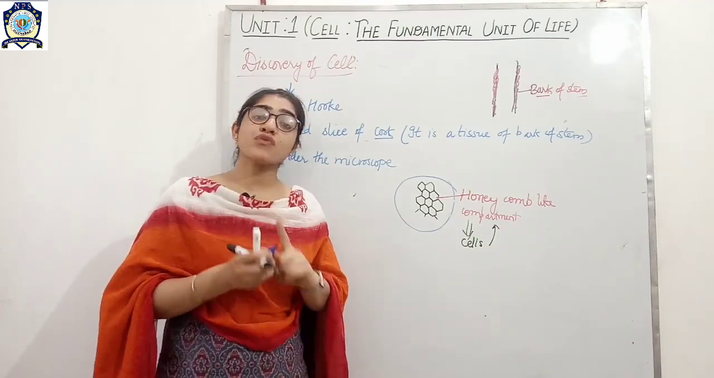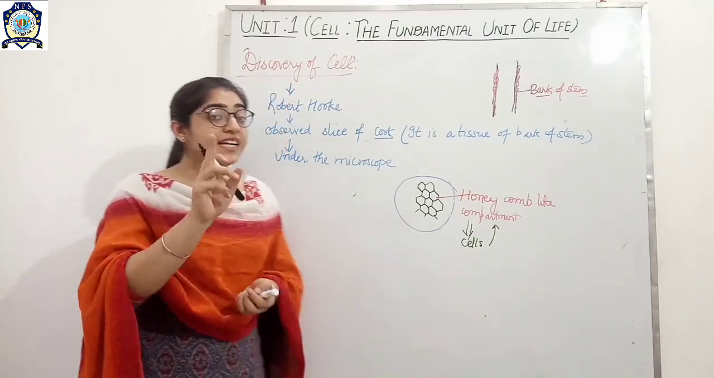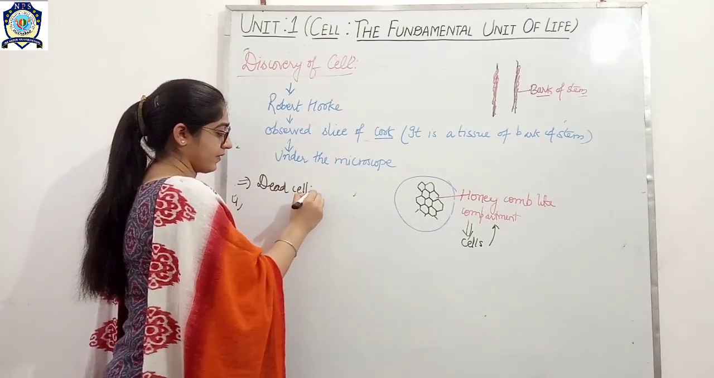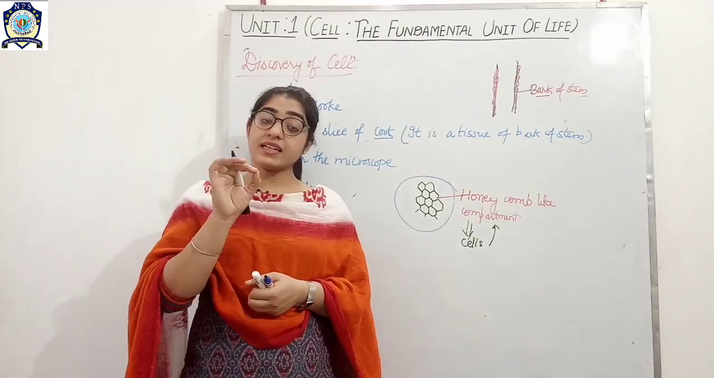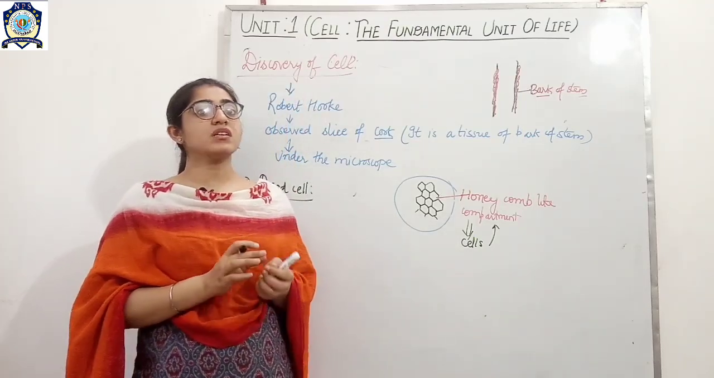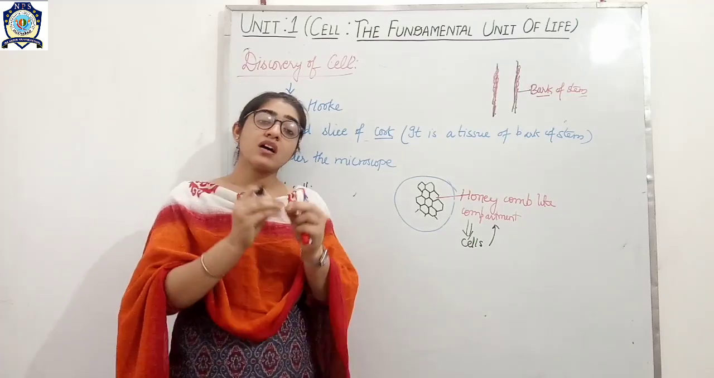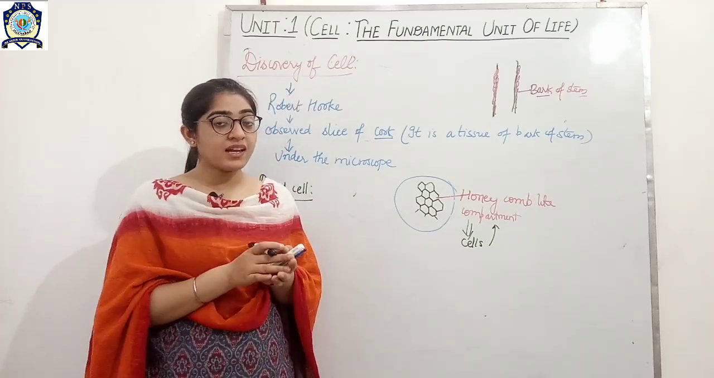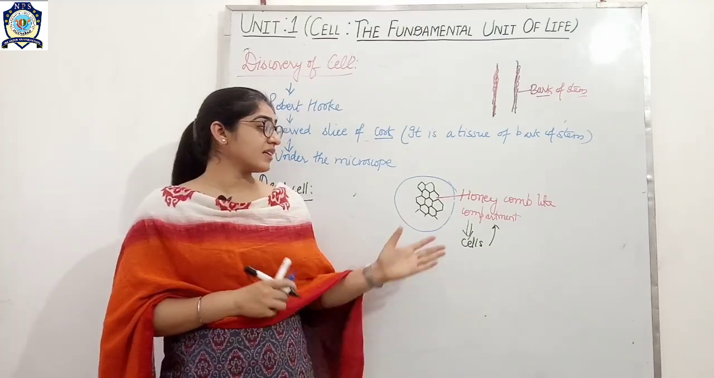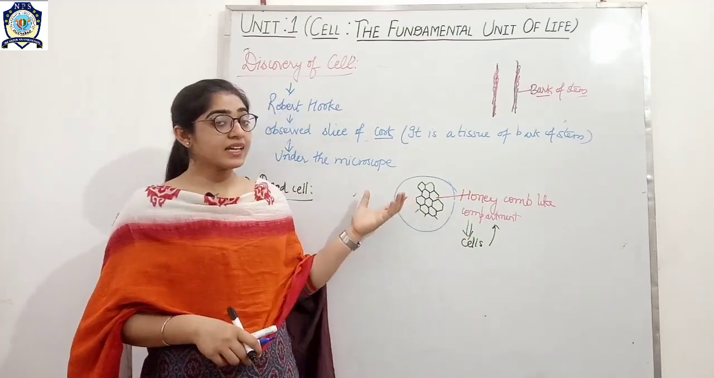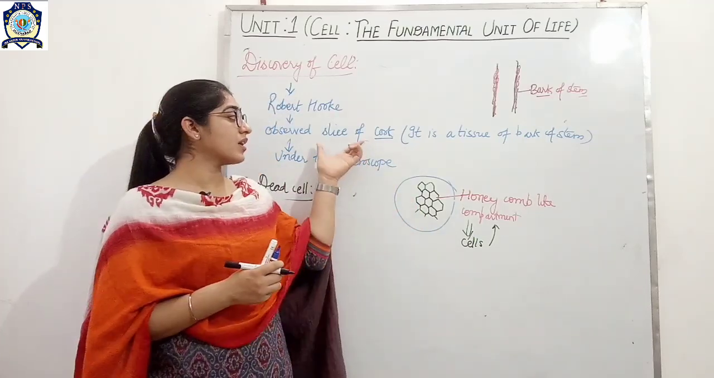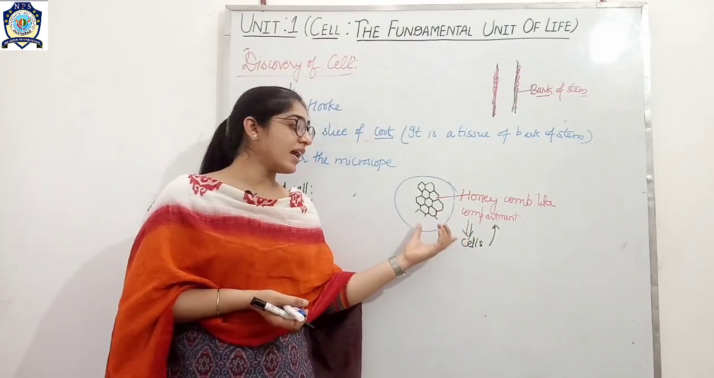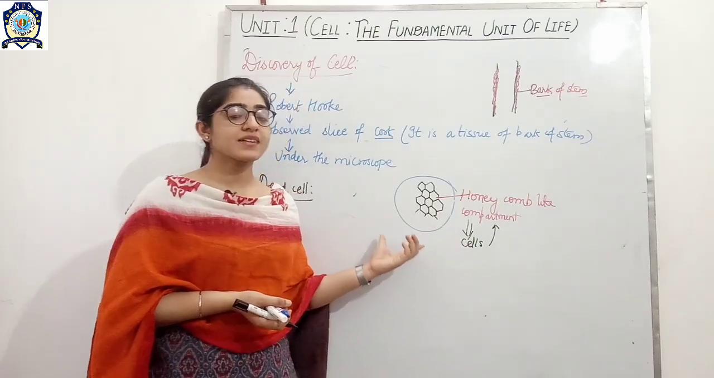But the cell which was discovered by Robert Hooke was a dead cell. Okay, the cell discovered by Robert Hooke was a dead cell. Again I am repeating how Robert Hooke observed the cell. He observed the cell under the microscope, by considering a slice of cork, and he observed honeycomb-like compartments, and he gave the name cell to these compartments.